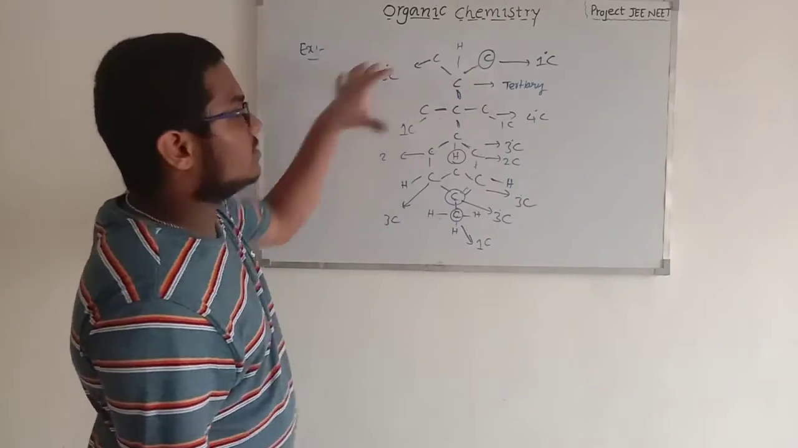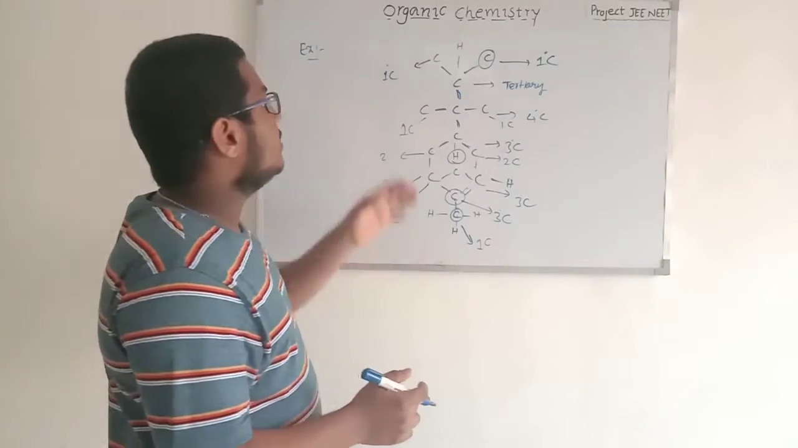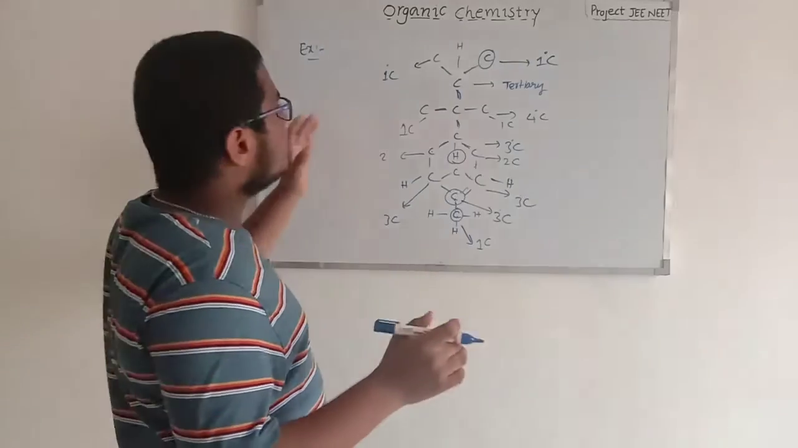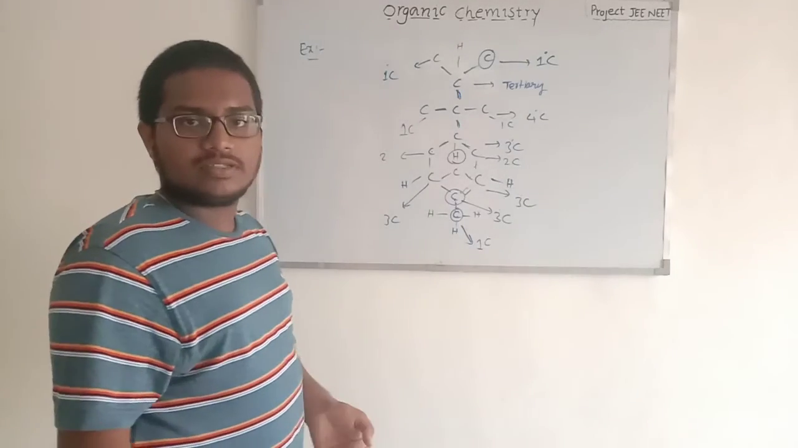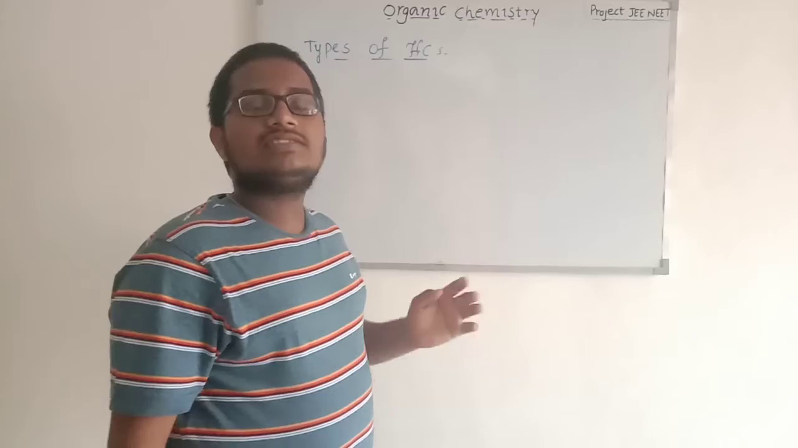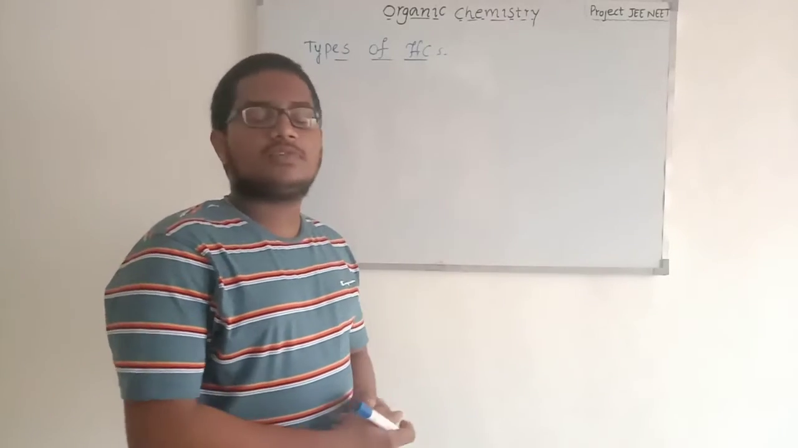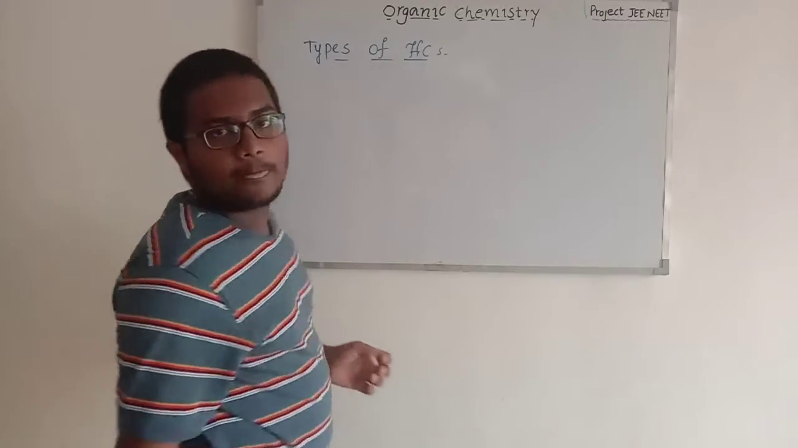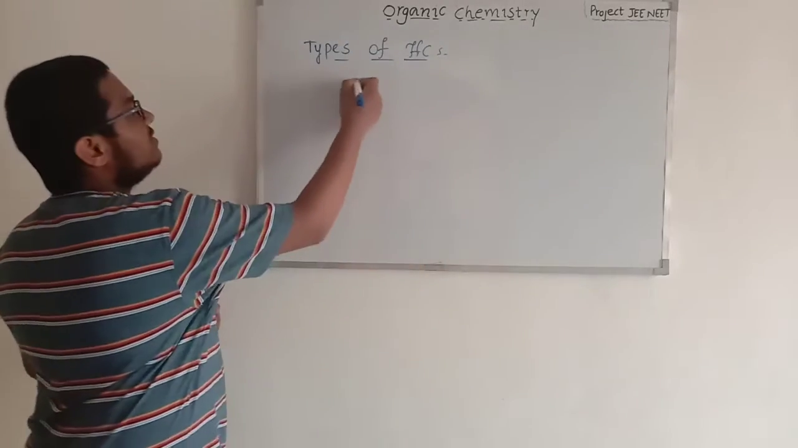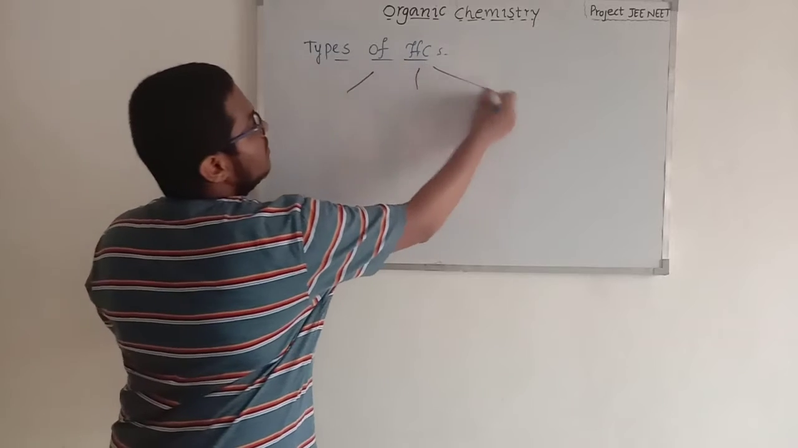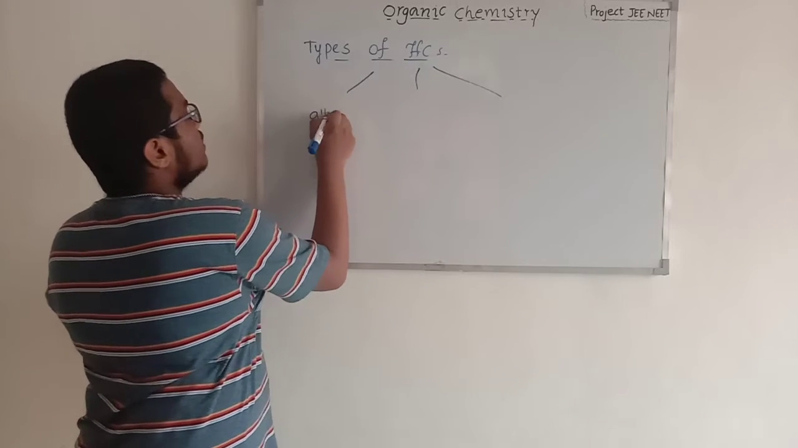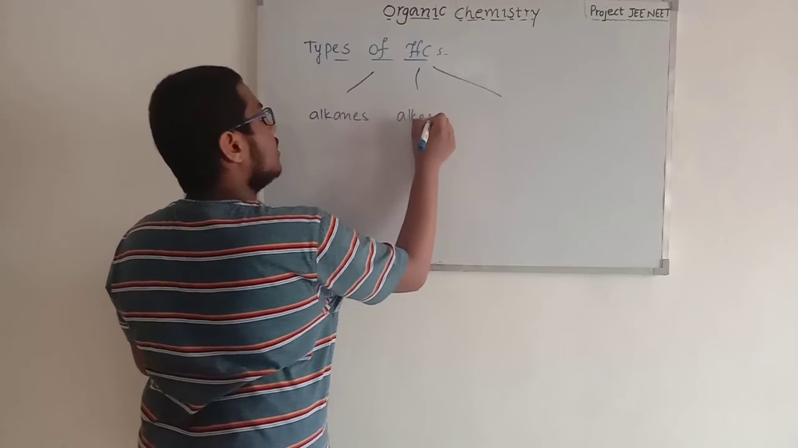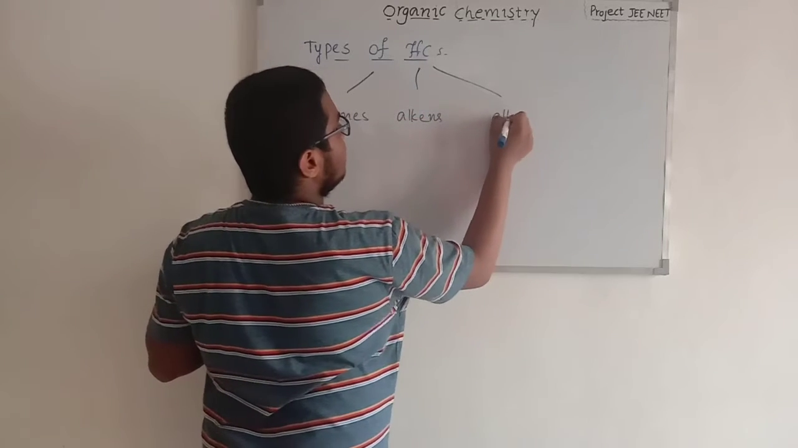So we have discussed it. We have identified the types of carbons in only one compound. This is a main example where we have to identify the types of carbons. We have discussed the types of carbons and types of hydrogens. Now let's go to the types of hydrocarbons. There are mainly 3 types of hydrocarbons. The first one is alkanes, the second one is alkenes, the third one is alkynes.